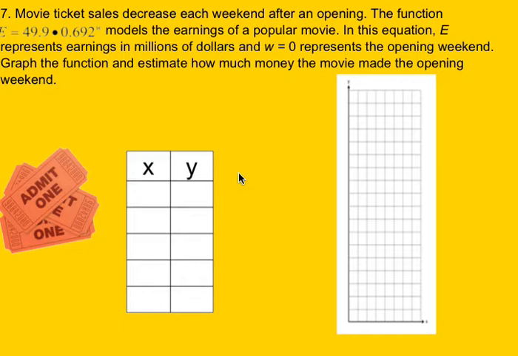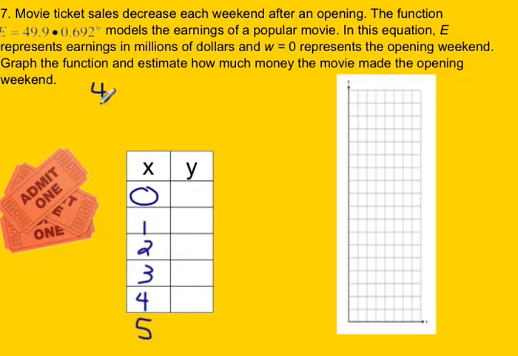So first of all, I am going to have X start at 0. So we're going to go 0, 1, 2, 3, 4, and then all the way up to 5. So now I need to plug in each of those values. Because we have a rate between 0 and 1 being raised to the exponent, our graph should be going down.